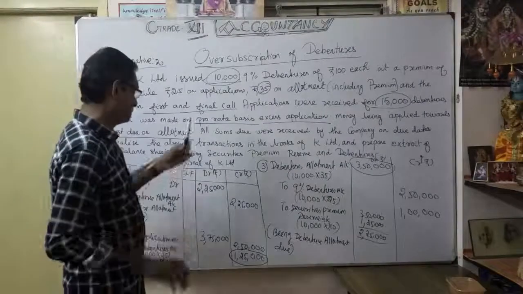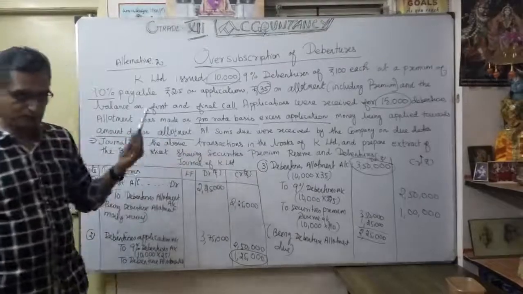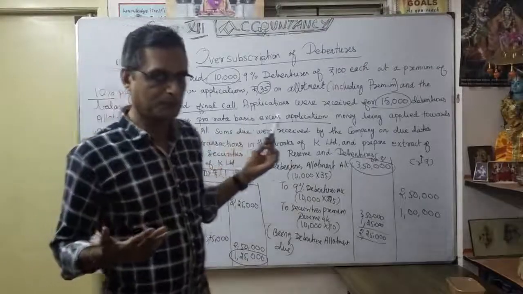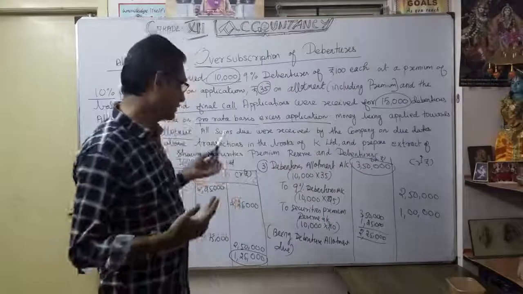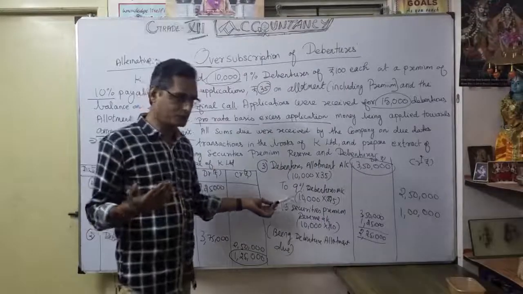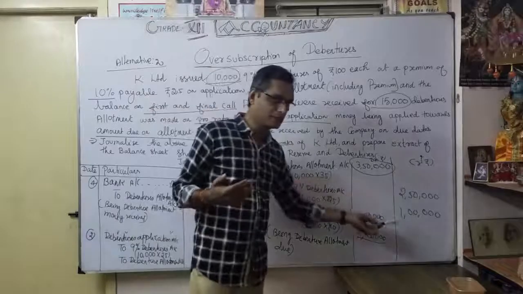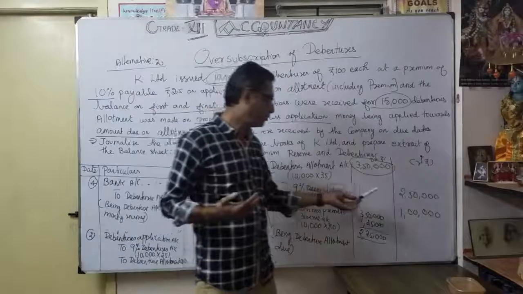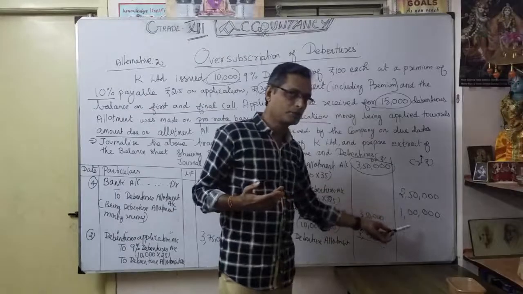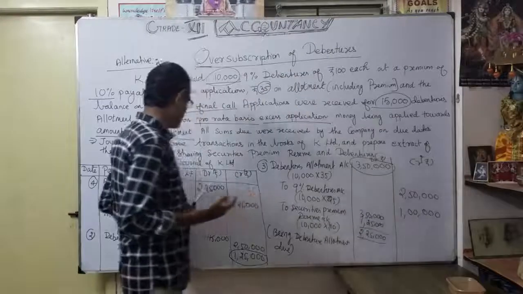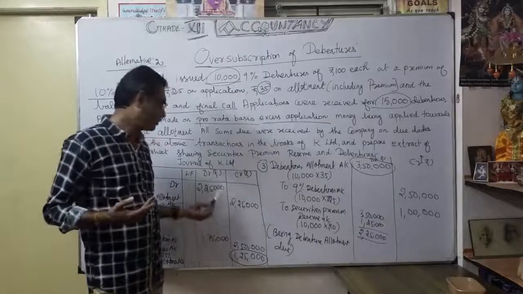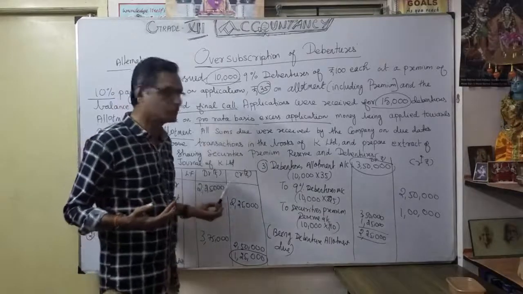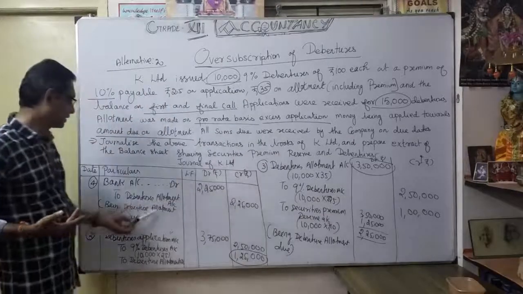Whatever application money we completed and transferred to the 9% debenture account, the balance money we are going to adjust for the debenture allotment. That's how much we are supposed to receive, the due entry. Here only we have to show the breakup: of 3,50,000, how much was debenture and how much was securities premium reserve. Why only 2,25,000? Already we adjusted. That's why only 2,25,000 is going to be received in the debenture allotment account.